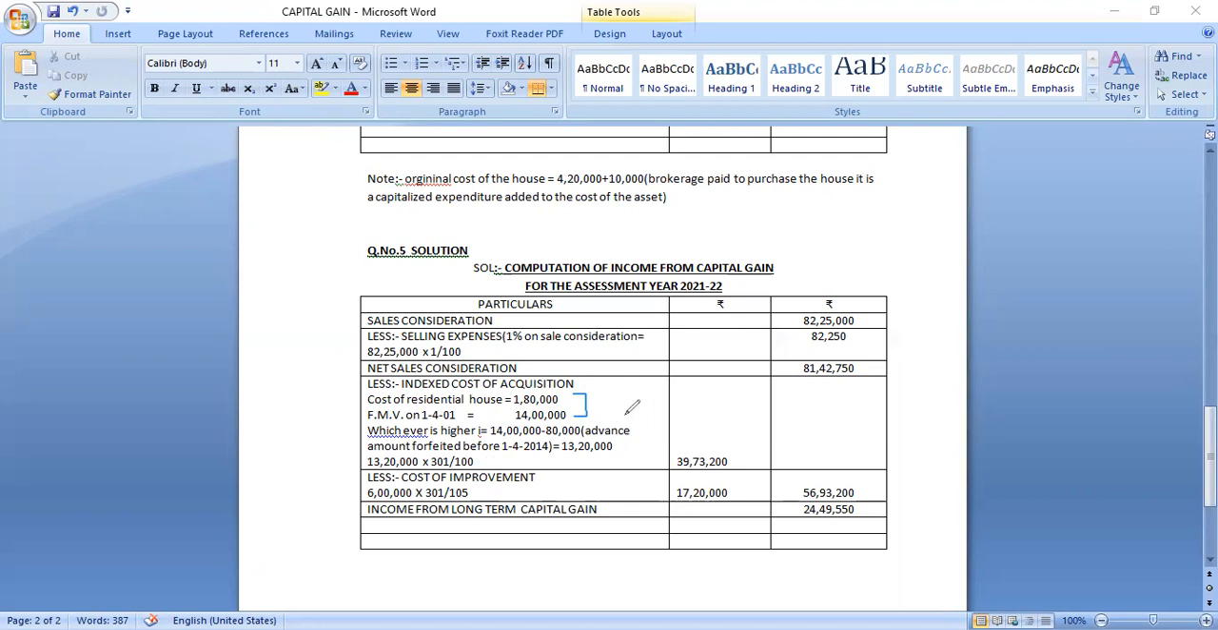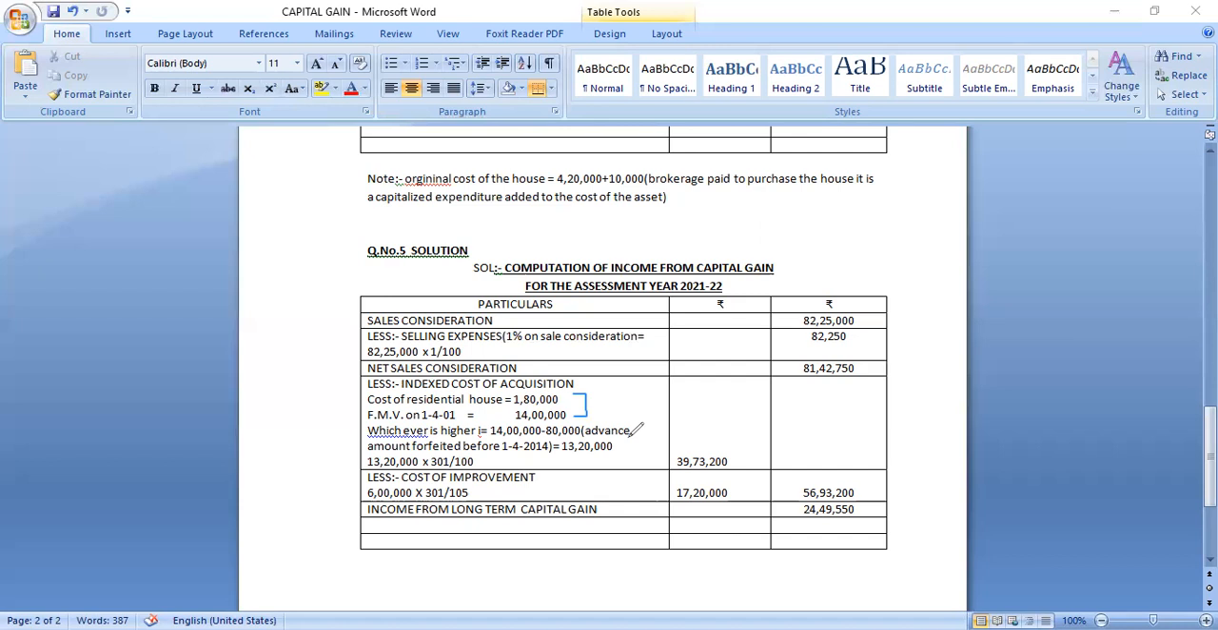Suppose the advance amount is forfeited after 1/4/2014, ignore it. You have to treat it as income from other sources. In other words, you ignore it if the advance amount is forfeited after 1/4/2014. But here it was forfeited before 1/4/2014. Therefore, we are reducing it from the actual cost of the asset. So you will get 39 lakhs under 2000.